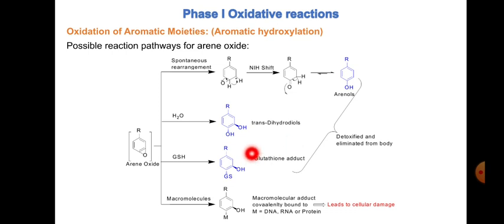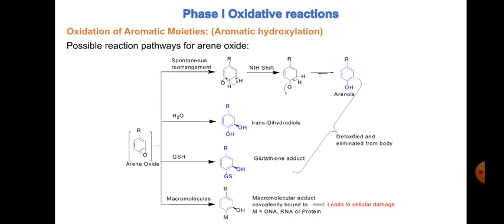So a glutathione adduct will form. So you can see the glutathione is getting added here and it is also getting hydroxylated. So these are the three possible pathways by which the arene oxide can be converted to the respective arenols or trans-dihydrodiols or glutathione adduct, and this is the way by which they are detoxified and eliminated from the body.